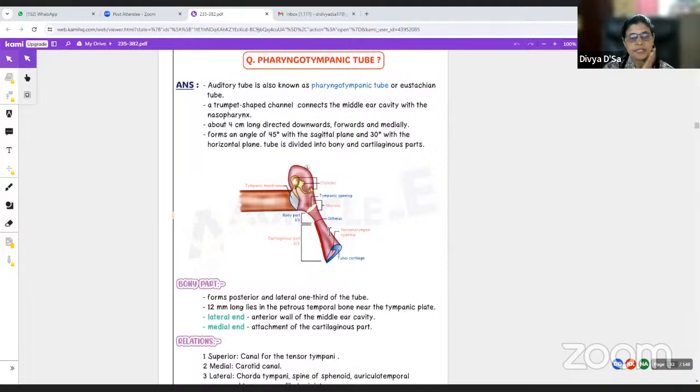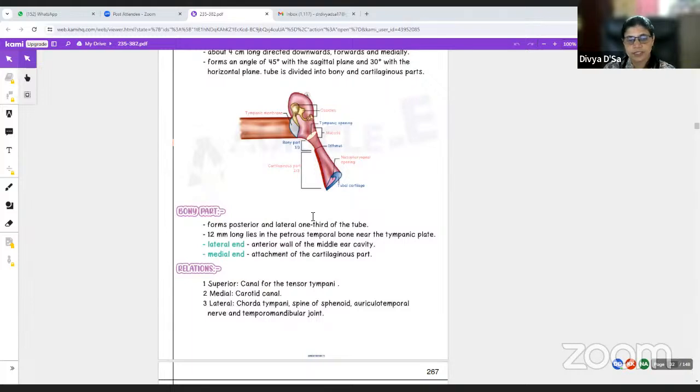Relations of the bony part: superiorly, there is the canal for the tensor tympani. Medially, there is the carotid canal. And laterally, the chorda tympani, spine of the sphenoid, auriculotemporal nerve, and temporomandibular joint are present.